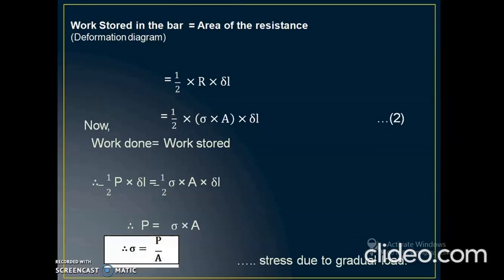So we can write stress is equal to load applied per unit cross-section area, the final formula: sigma, the stress, is equal to P, the load, divided by cross-section area A. That is the maximum stress which is applied when the gradually increasing load is applied to the member.